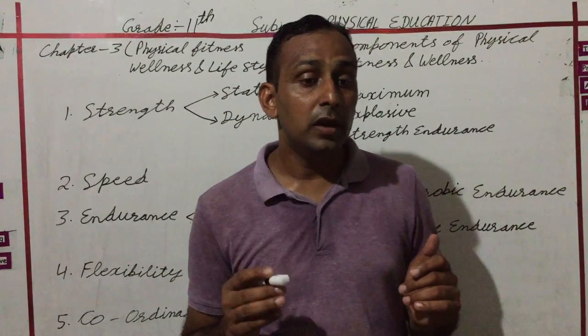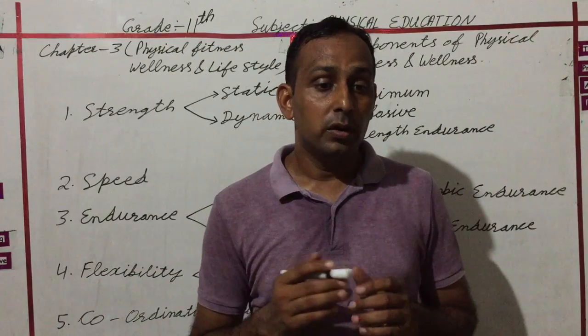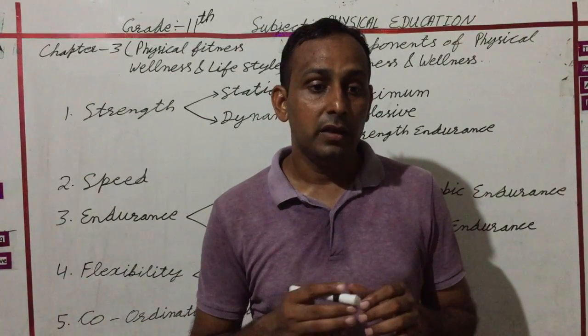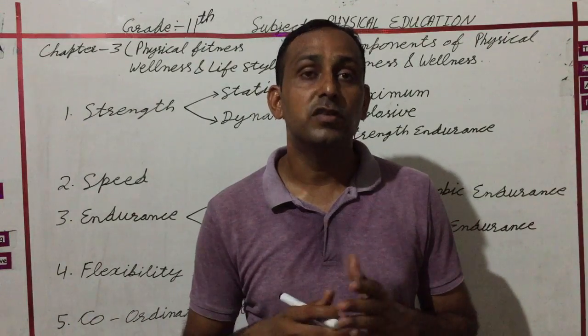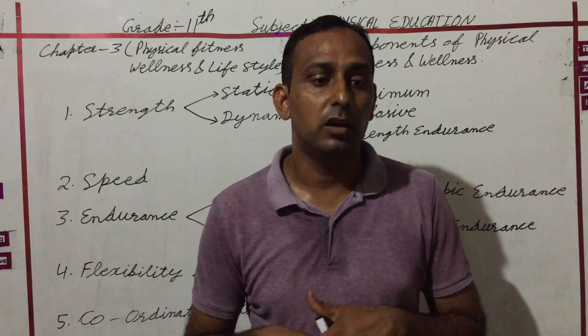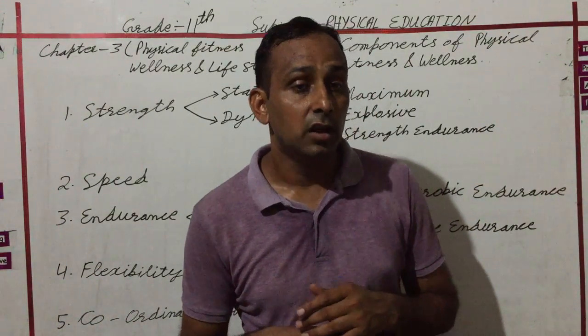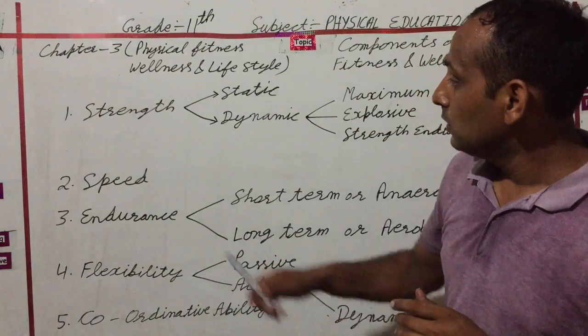It is commonly used in long distance races, swimming, road cycling, and other long activities. It means walking also, 20 kilometers, 30 kilometers. This is strength endurance.